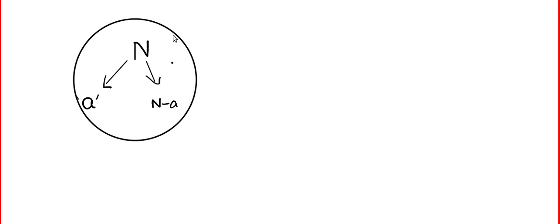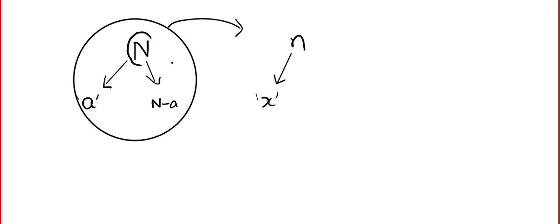That means N minus A items are not that special. Now we select a sample of n items. My question is, what is the probability of getting x special items?